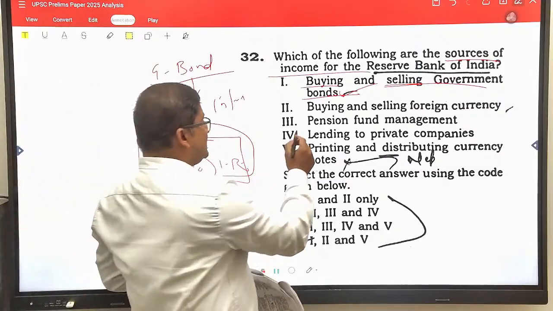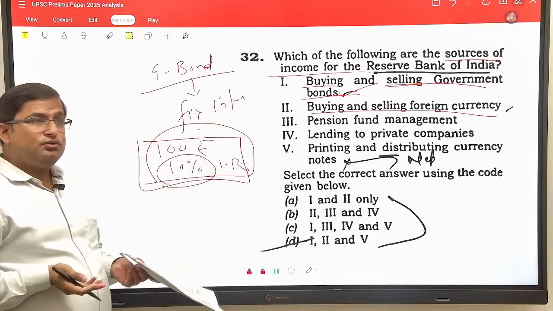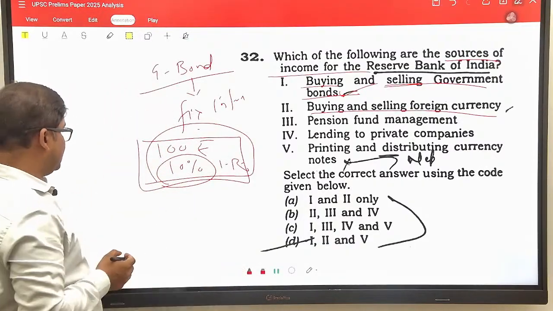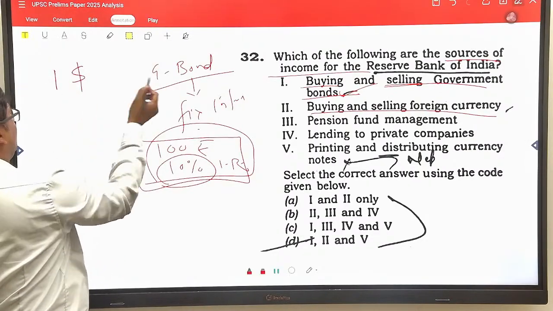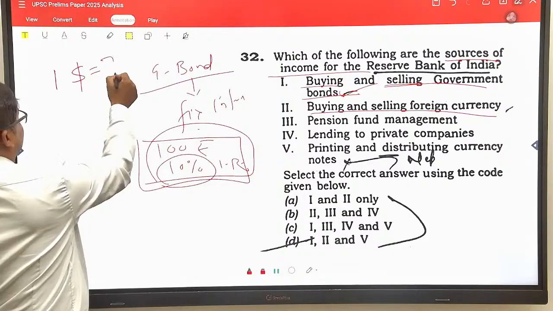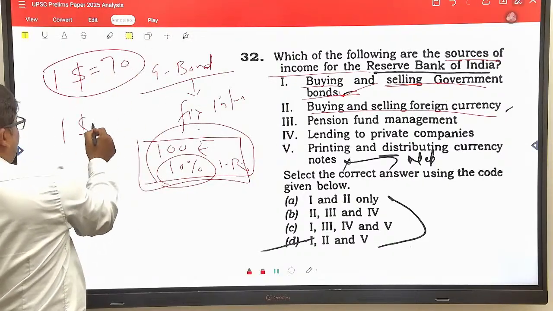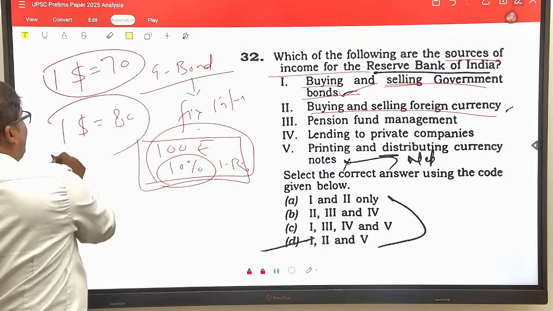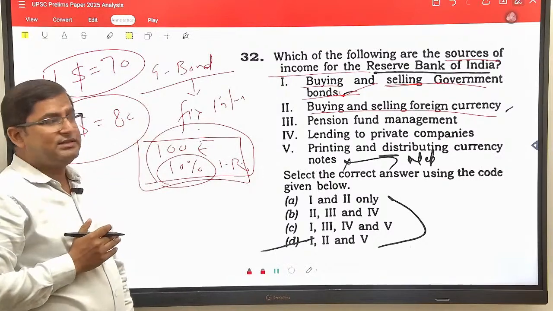Next is buying and selling foreign currency. Buying and selling foreign currency also generate income for the RBI. See how? For example, when RBI purchased the dollar, it was $1 is equal to 70 rupee. But when RBI sold the dollar, it was $1 is equal to 80 rupee. So from here RBI can also earn money, 10 rupee. You can see that.